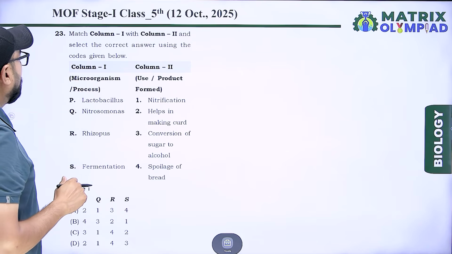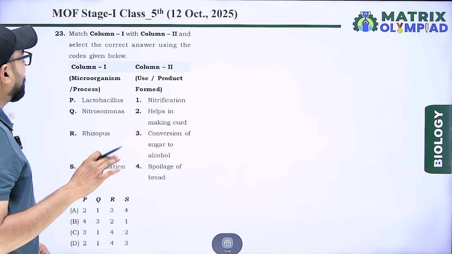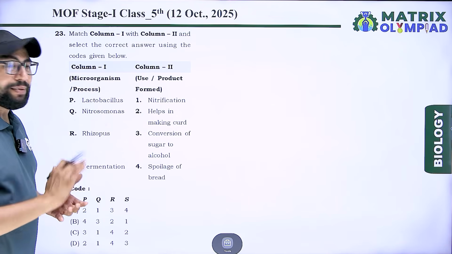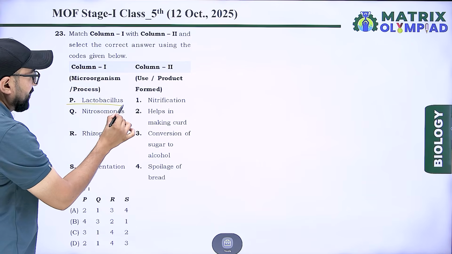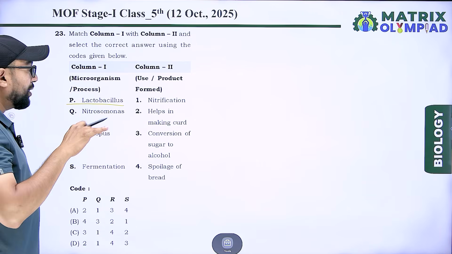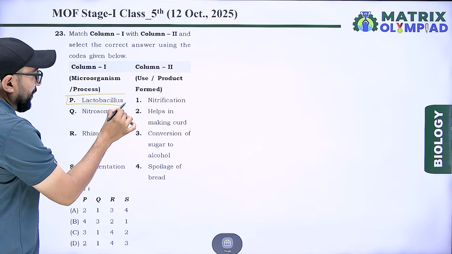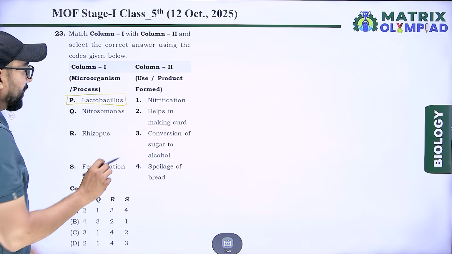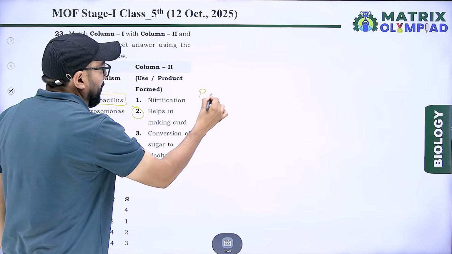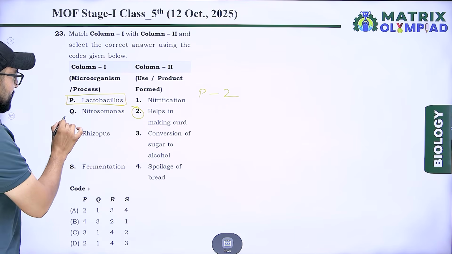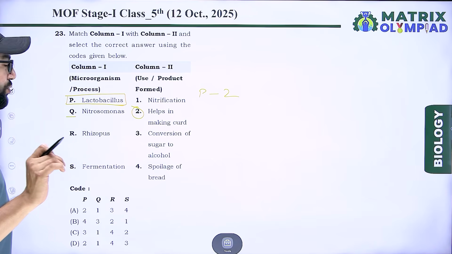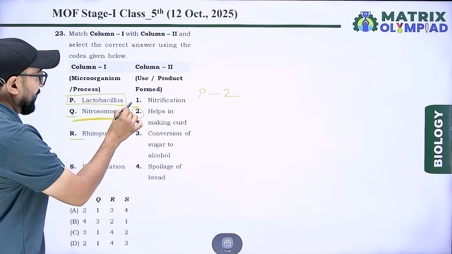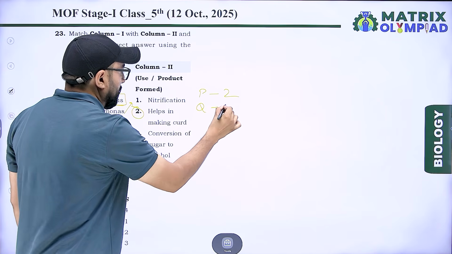Next, match column first and second. Select the correct answer using the code given below. Column first and column second. Lactobacillus. Lactobacillus is related with curd. So lactobacillus in column second helps in making curd. It means P matches with second. Next, Q, nitrosomonas. Nitrosomonas helps in nitrification. So nitrosomonas matches with nitrification, Q1.